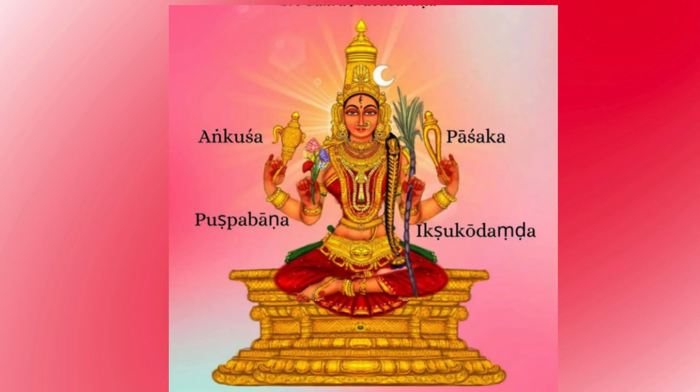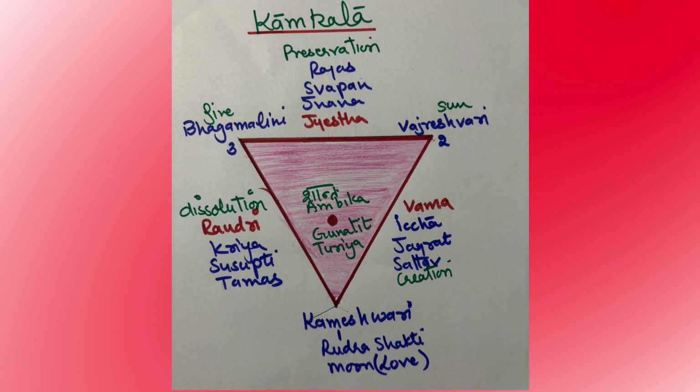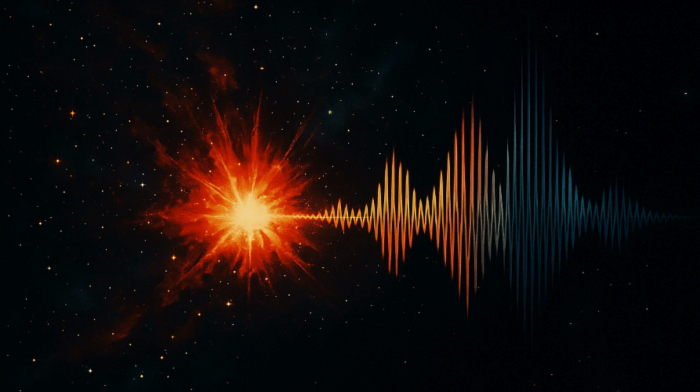The triangle represents the creation in the triple aspect. It is a manifestation of Iksha, Gyan, and Kriya. The triangle is also called the Vag Bhav. Vag means speech, sound, vibration, and Bhav means a part or a division. So the Vag Bhav means manifestation through vibration or sound.